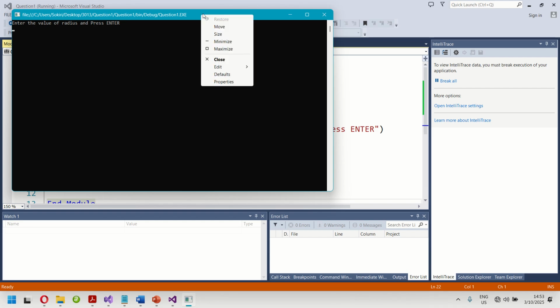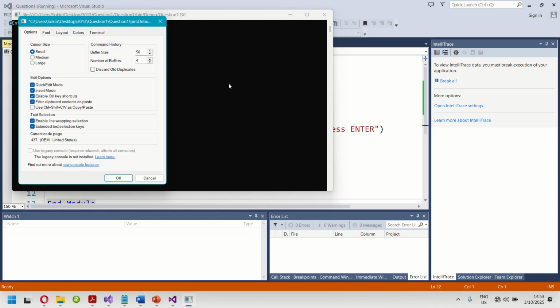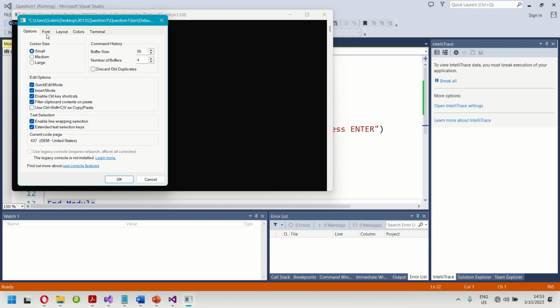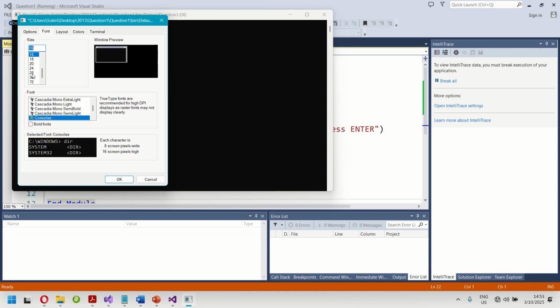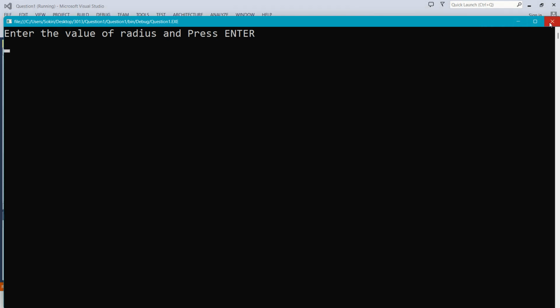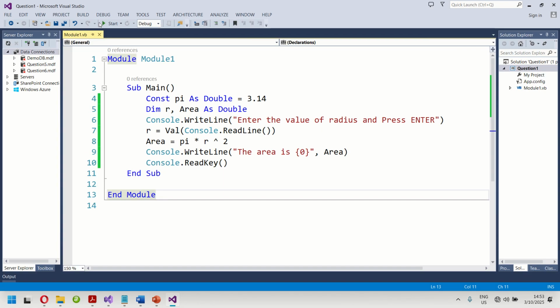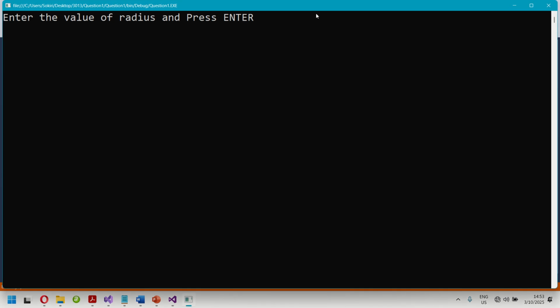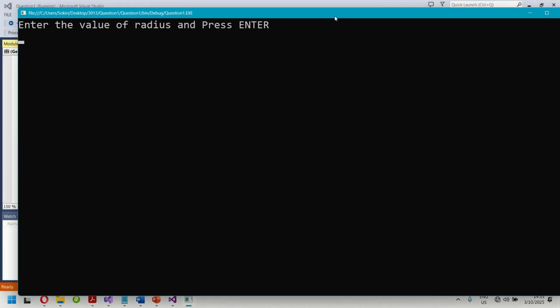It seems this one is not visible. Let me try to enlarge the font here. Right. Is it visible now?